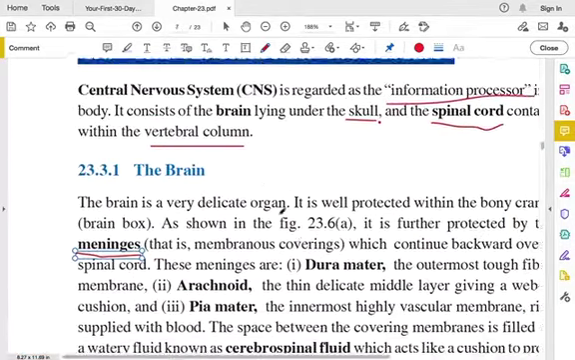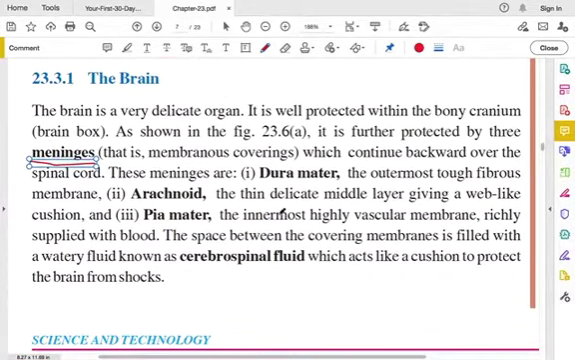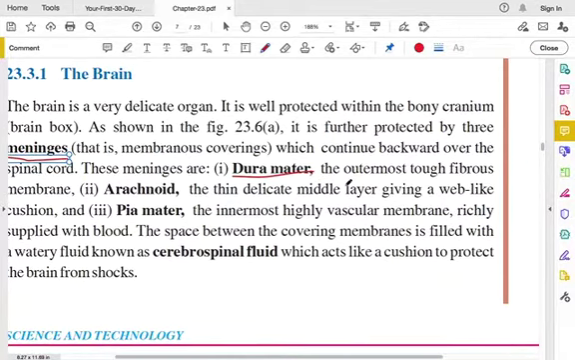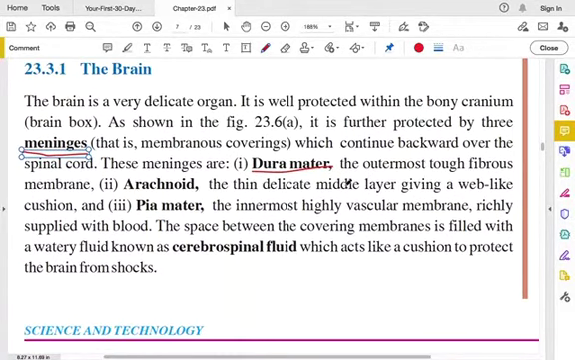So these meninges are three. First one is dura mater. Okay, and it is the outermost tough fibrous membrane. It is fibrous. Okay, and it is the outermost membrane, and it is tough.